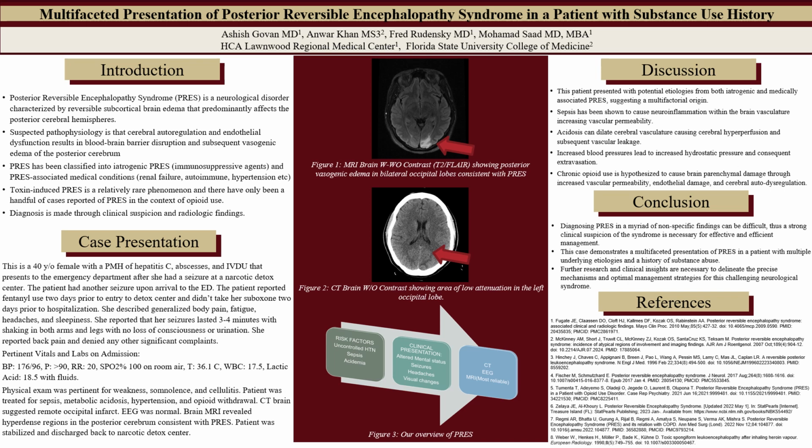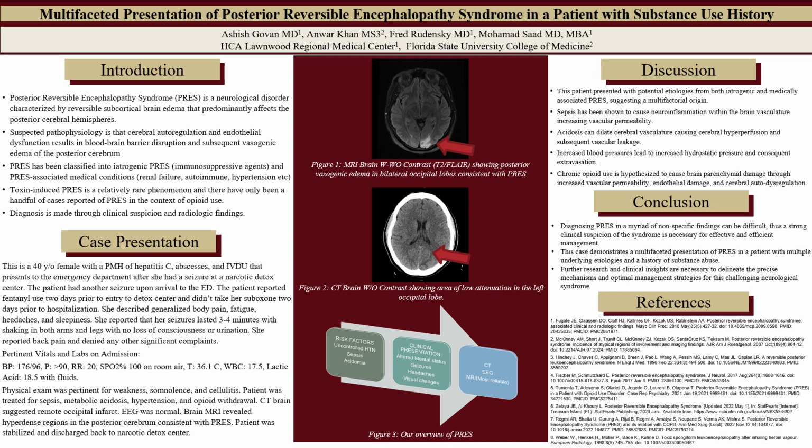Initial vitals and labs indicated hypertension, leukocytosis, and elevated lactic acid. Physical examination revealed weakness, somnolence, and cellulitis. Treatment addressed sepsis, metabolic acidosis, hypertension, and opioid withdrawal. Imaging uncovered hyperdense regions in the posterior cerebrum consistent with PRES. The patient was subsequently stabilized and then discharged back to her detoxification center.